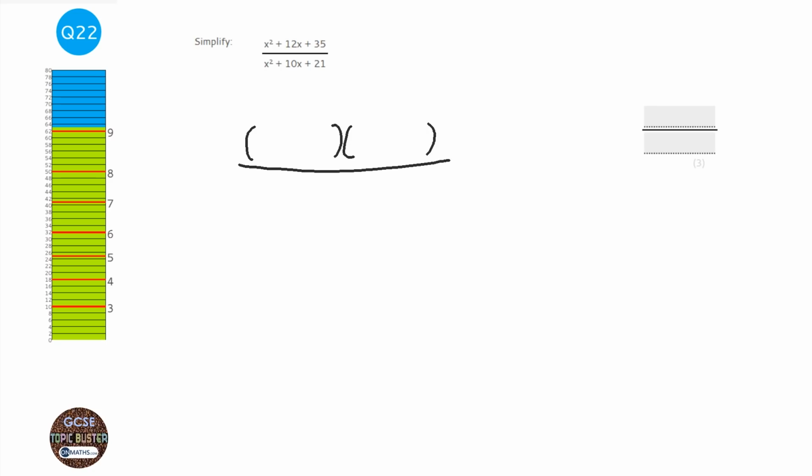So I know it's going to be x at the start. I need 2 numbers that add together to make 12 times together to make 35. Well, that's going to be 7 and 5. Then I need to factorize the bottom.